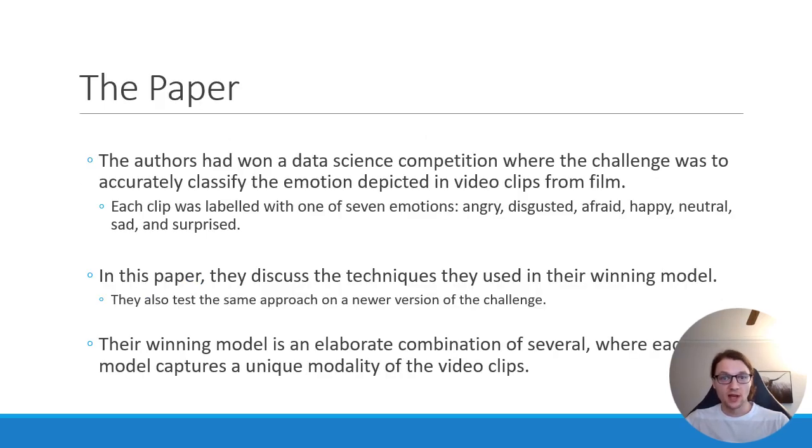So in this paper, the authors discussed the techniques they used to win a data science competition in 2013. They were given a data set of video clips from feature films, each depicting an emotion being acted out. The challenge was to accurately classify those depicted emotions as one of the 7 labels: anger, disgust, fear, happiness, neutrality, sadness, and surprise. The authors won by using an elaborate combination of several models, where each of those submodels was dedicated to capturing a unique modality of the video data.